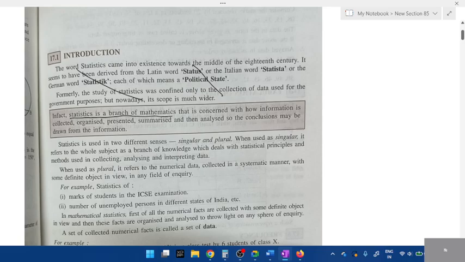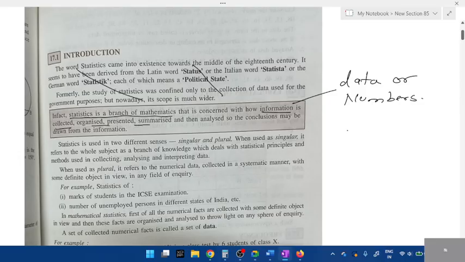What do you mean by information, students? Information means data or numbers. In mathematics, information means data or number. So basically, statistics is how we collect, arrange, and present numbers in an order.